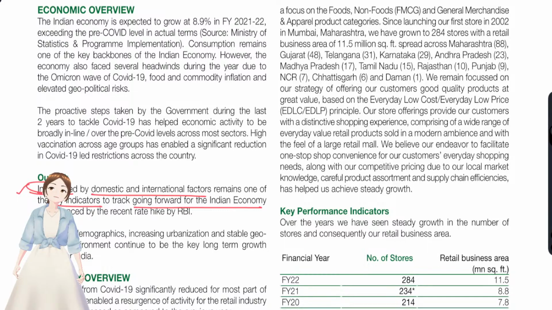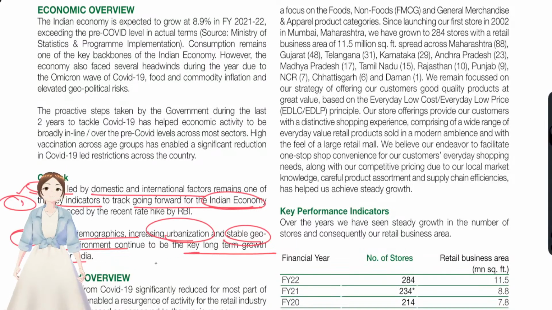They're saying that this is a key indicator for how the Indian economy will grow. And favorable demographics, like demographics with regards to categories of consumers, increasing urbanization and a stable geopolitical environment contribute to key long-term growth drivers for India. Mostly DMart does business in India, right? So they were talking about the nation in which they were doing the business.